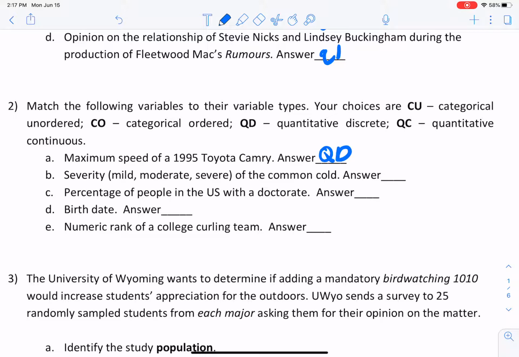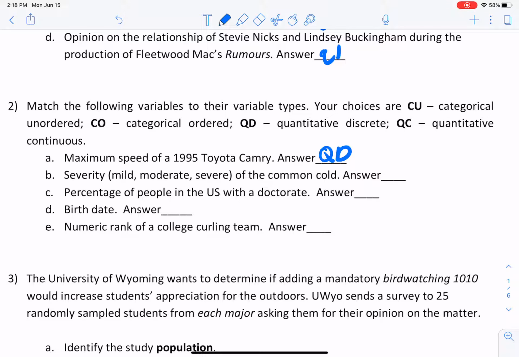Now, if you thought the other way around and you said, okay, maybe they're in a lab or something, and maybe the max speed of a Toyota Camry from 1995 is 65.43 miles an hour, then we're looking at something that is continuous. Okay, so really, in that case, it's how you interpreted the question and what environment you thought the speed was being measured.